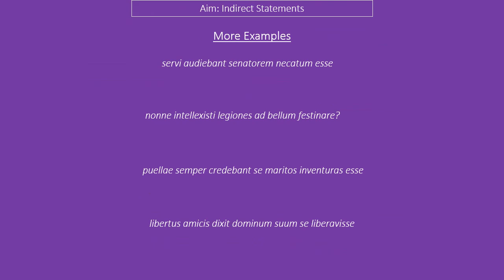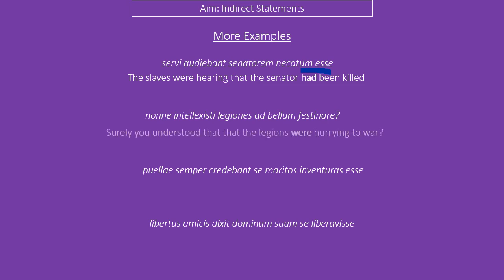So finally, some examples of some fairly tricky ones. The slaves were hearing that the centurion had been killed. So were hearing means that we have to change has been killed to had been killed. Surely you understood that the legions were hurrying to war. The original literal sentence there is surely you understood the legions to be hurrying to war. But in proper English, we're going to have to translate it as were hurrying.